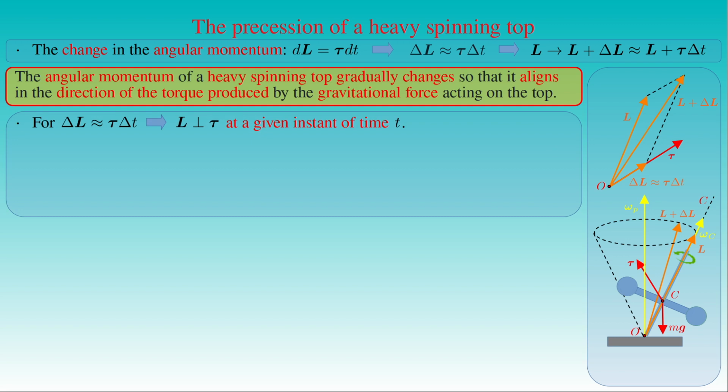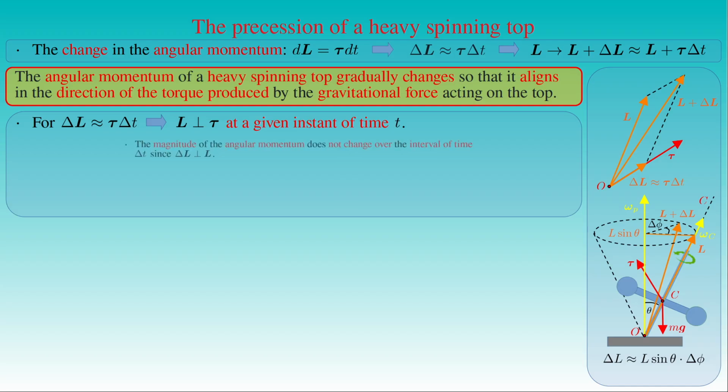We have seen that over the interval of time delta t, the angular momentum L changes in the direction given by the vector sum of L and delta L, which is gradually aligned in the direction of the torque pointing inward. As the figure shows, the component of the angular momentum L in the horizontal direction is equal to its magnitude times the sine of the half angle theta of the cone. If delta phi is the polar angle swept through by the axis of symmetry C and the angular momentum vector over the small interval of time delta t, then the magnitude of the change delta L in the instantaneous angular momentum can be approximated by the magnitude of the angular momentum L times sine theta, times delta phi.